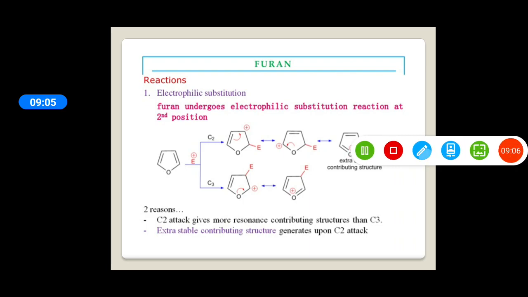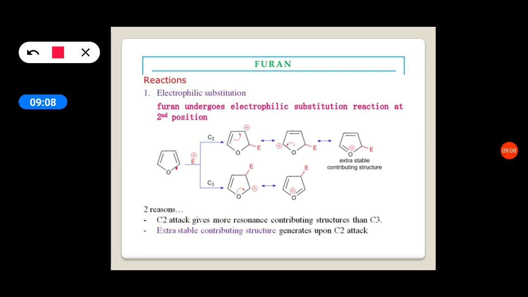See here, as it goes to the second position C2, when the electrophile attacks at C2, 3 resonating structures are formed. The intermediate ion is stabilized by forming resonance structures, and it gives 3 resonance structures. But when the attack takes place at position 3, the intermediate ion forms only 2 resonating structures.